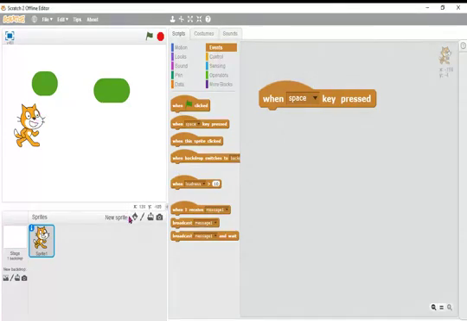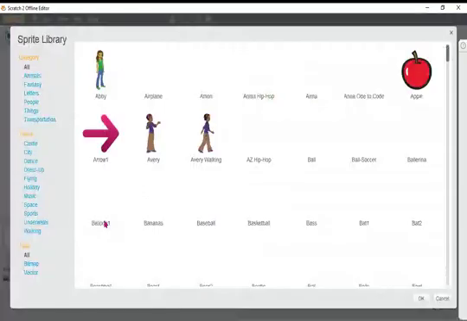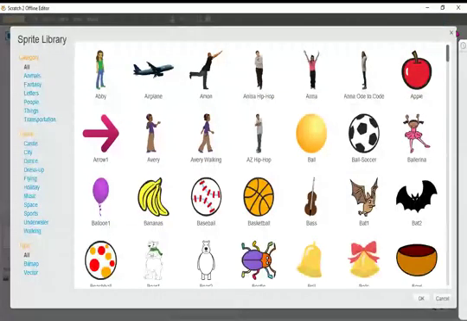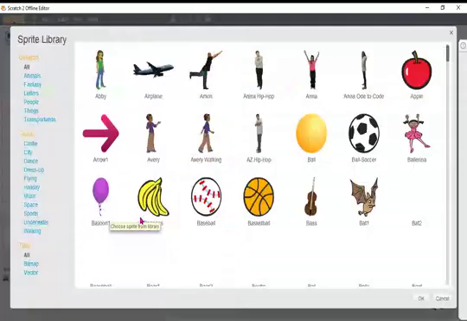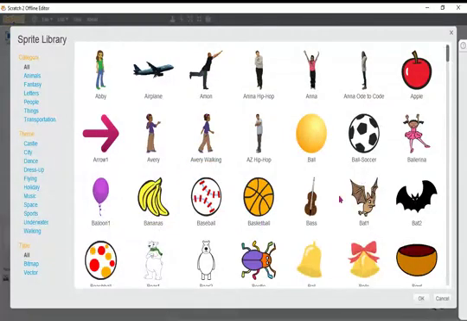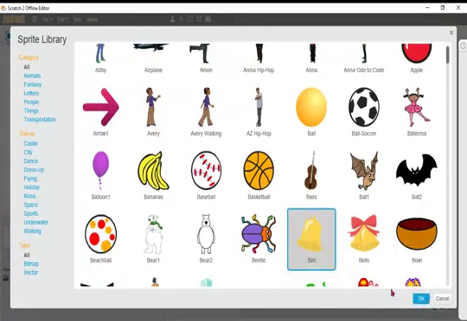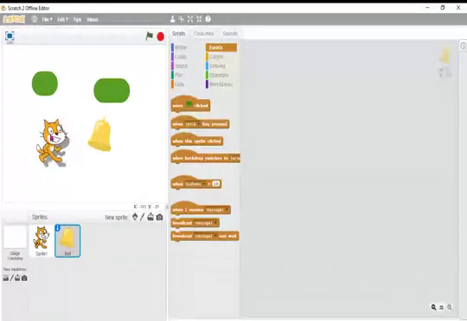So a cat is there and I am adding one more sprite. How to add a sprite? Click on categories, then there is the sprite library. There are many sprites. Choose sprite from library, or you can draw from here. Okay, this is the bell. Click on OK. So one bell is here, and one cat is here.